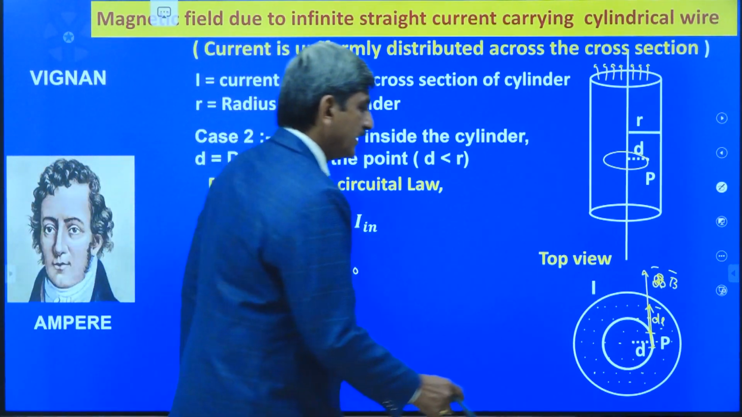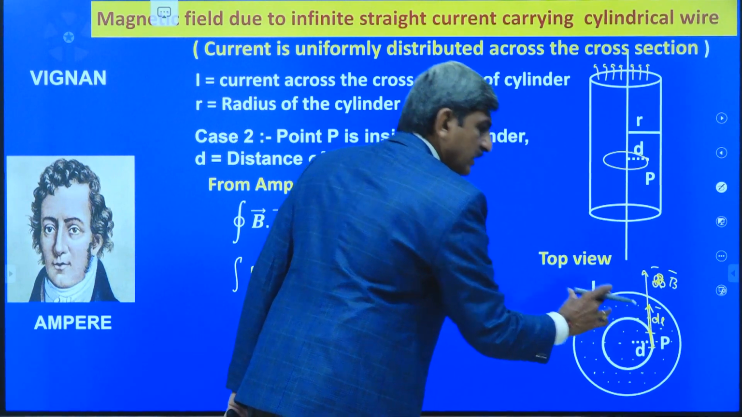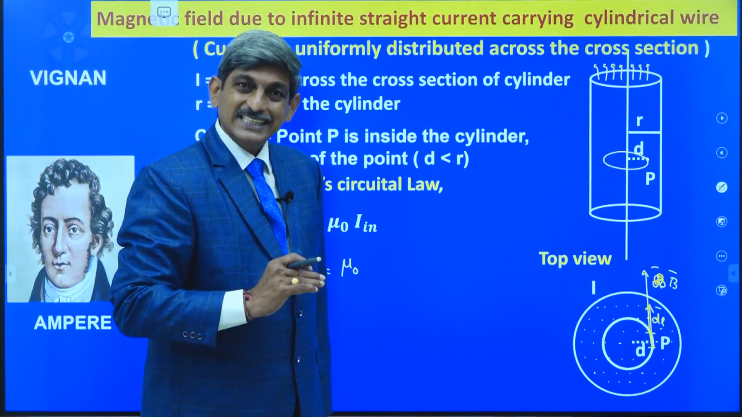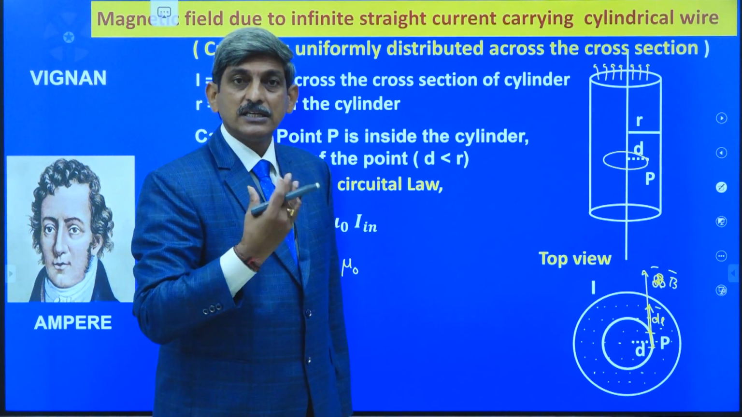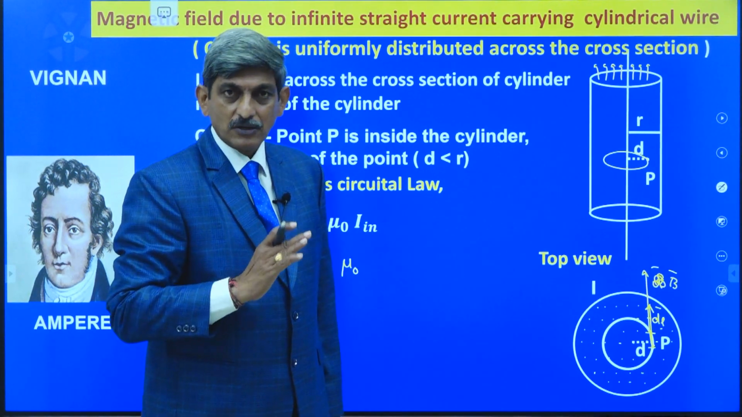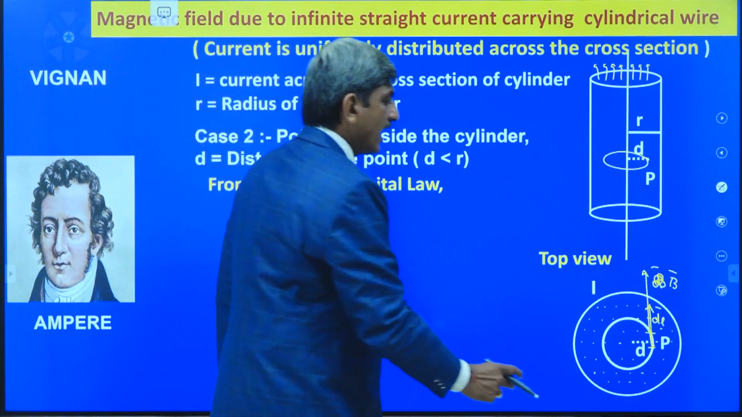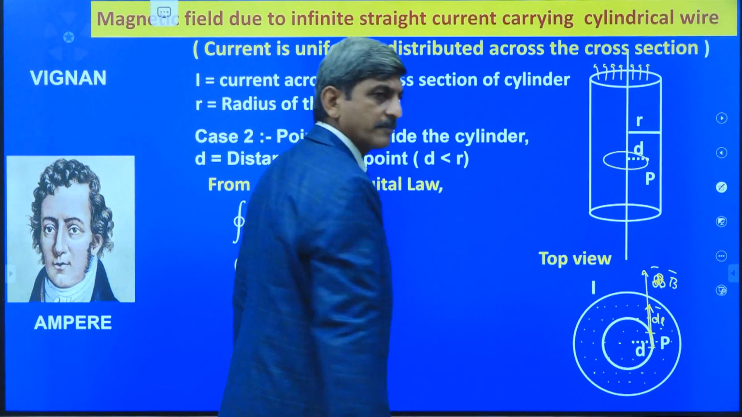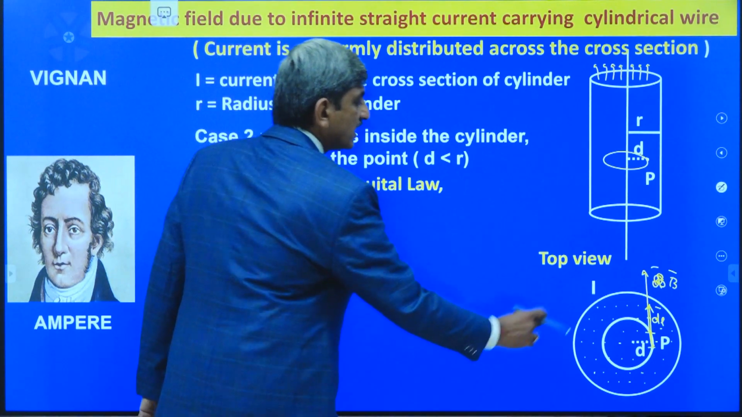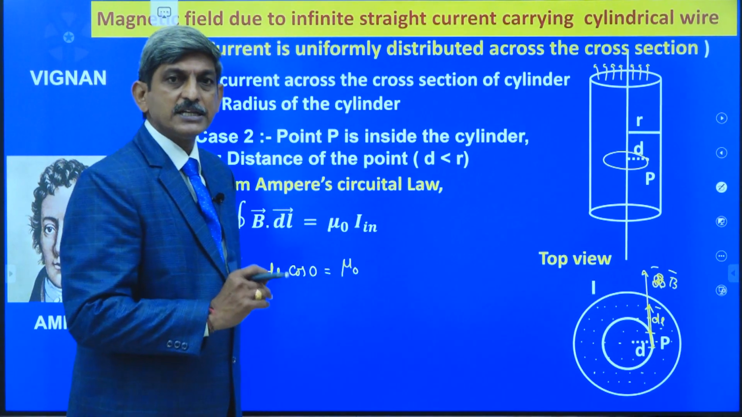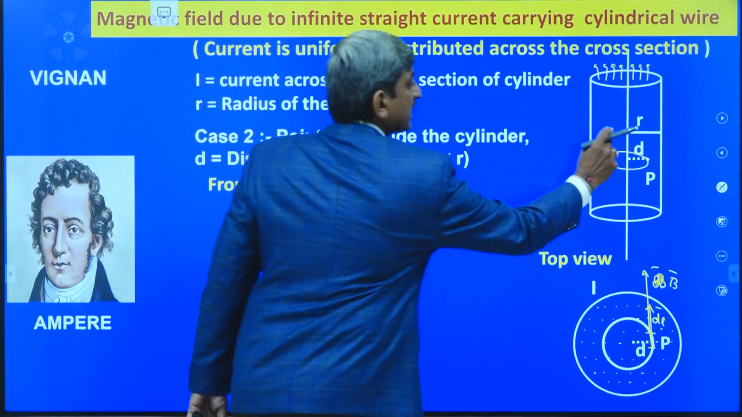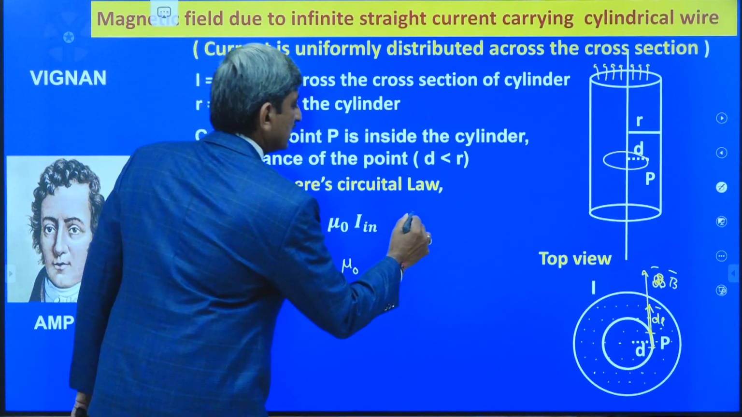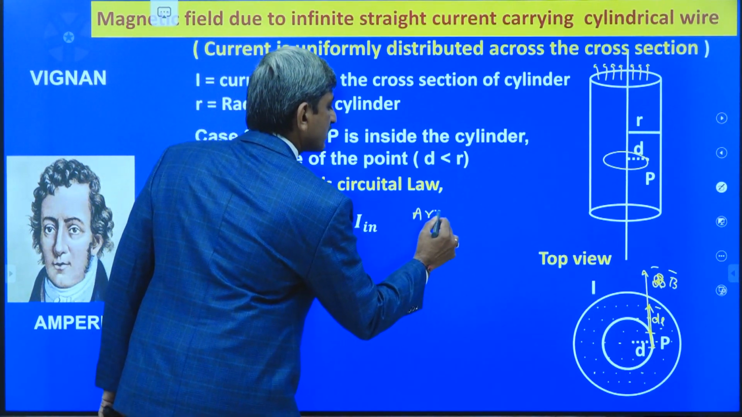My question is, is the entire current passing through the loop assumed by us? No. Is the entire current outside the loop assumed by us? No. In this case, I am going to first calculate the current passing through the loop assumed by us. For that, what is the total current? The total current is equal to I. What is the radius of the cylinder? The radius of the cylinder is equal to R. Then what is the area of the cross section?